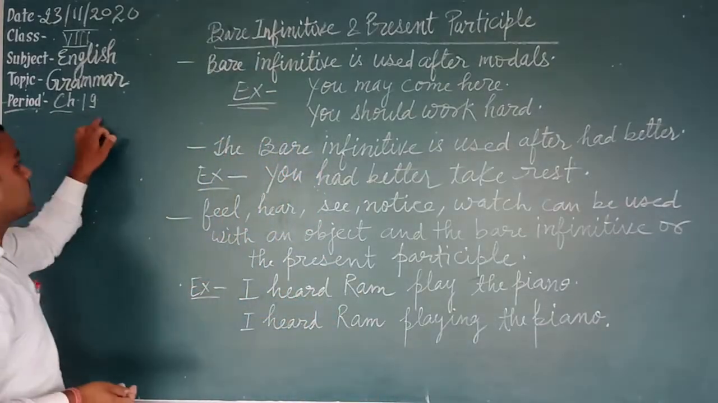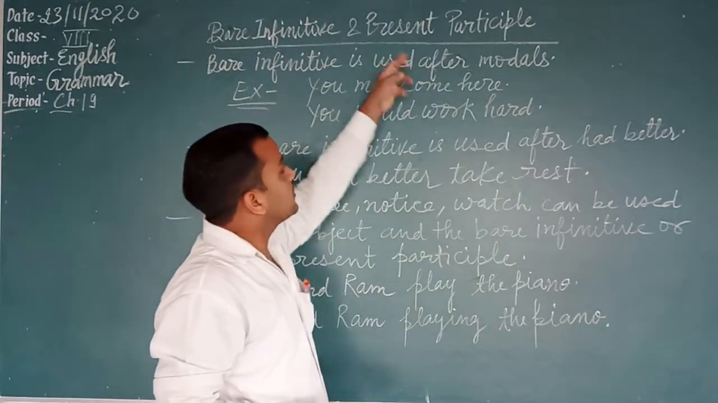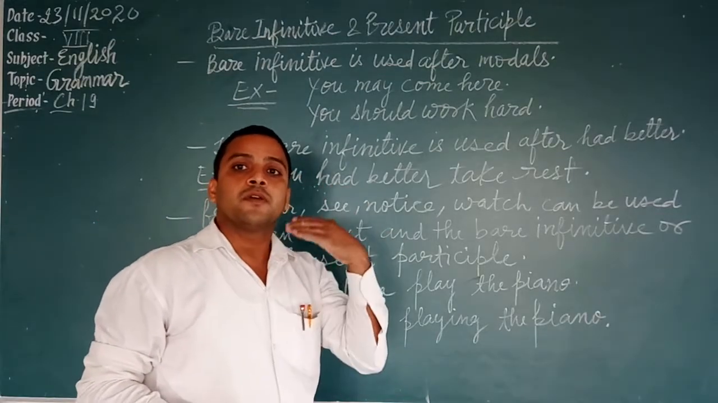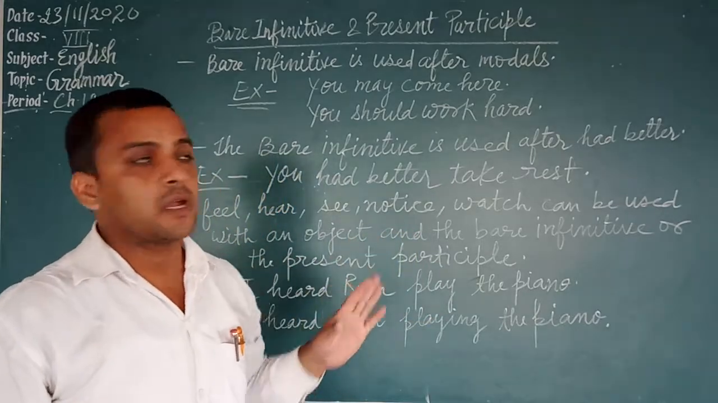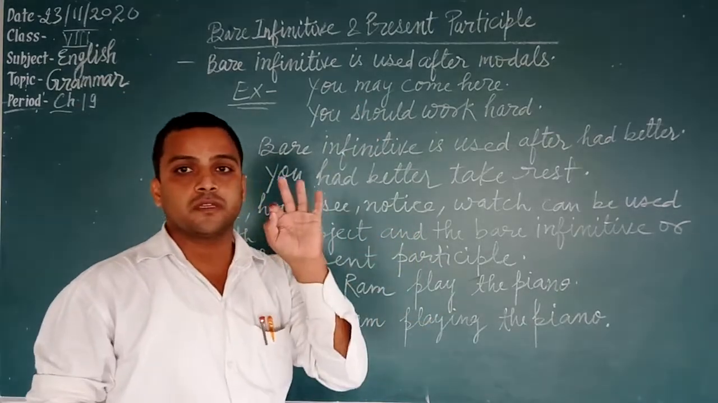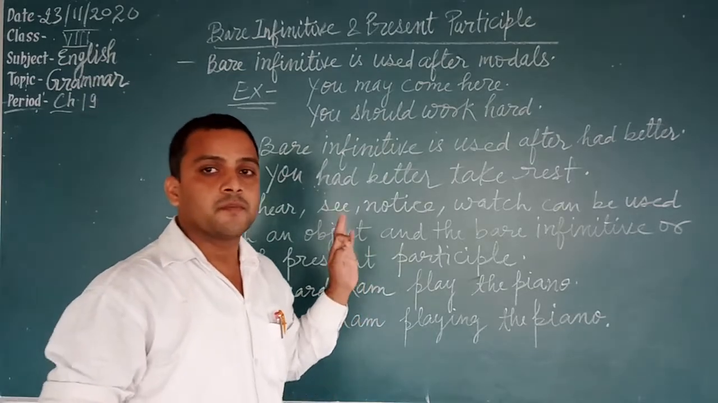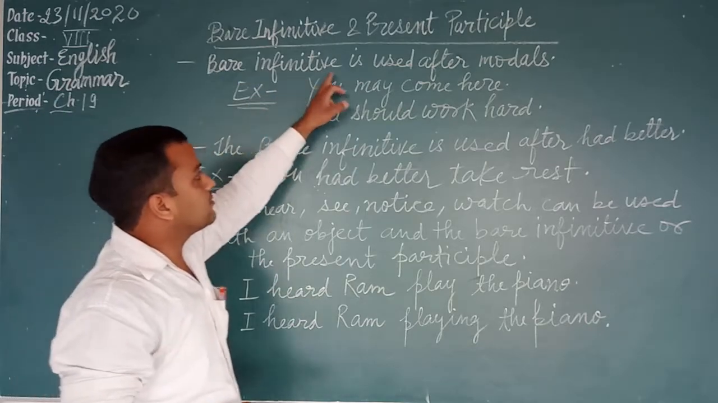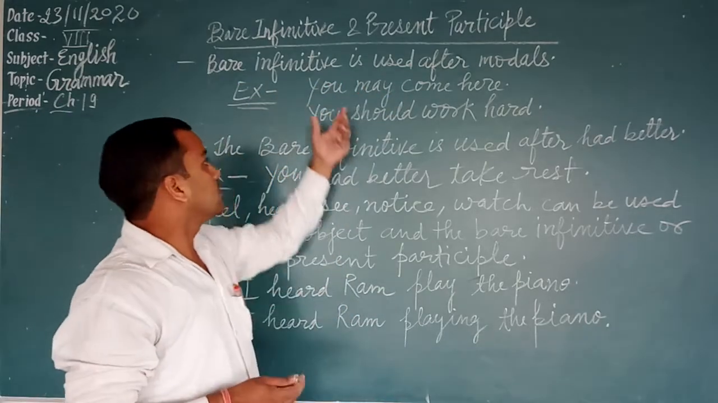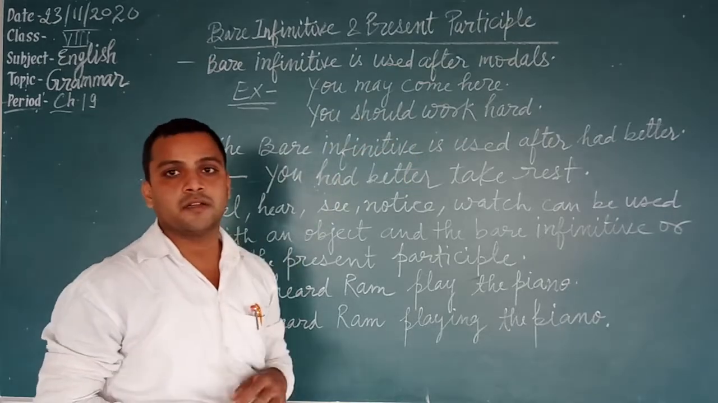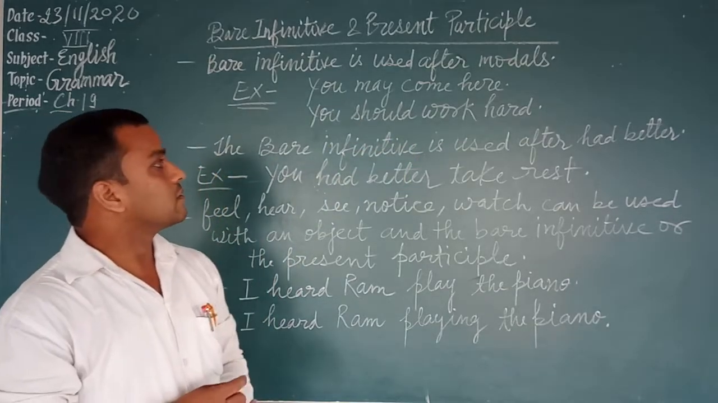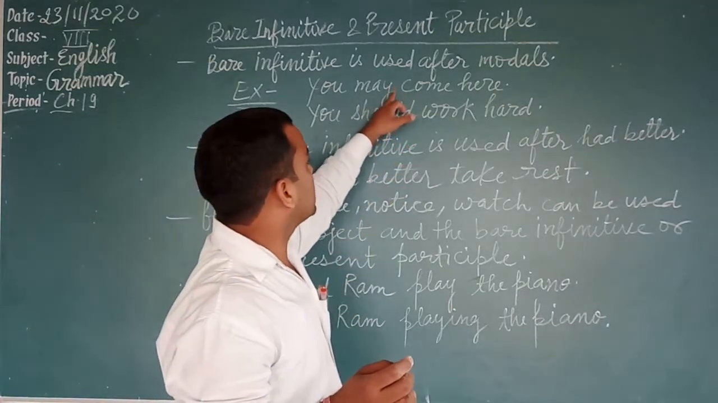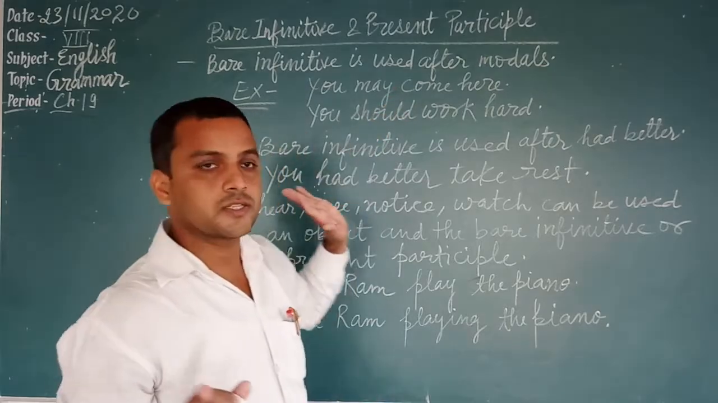Students, now see chapter number 19, bare infinitive and present participle. Bare infinitive means the base form of the verb which is used without to, and present participle means when we add ing to the base form of the verb. Okay? So see here, bare infinitive is used after modals. You may come here, you should work hard. You can do this work. Means after modals we use bare infinitive. We never use to after modals.